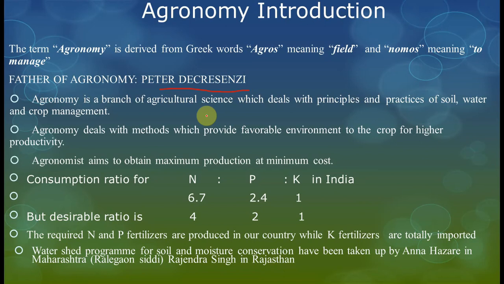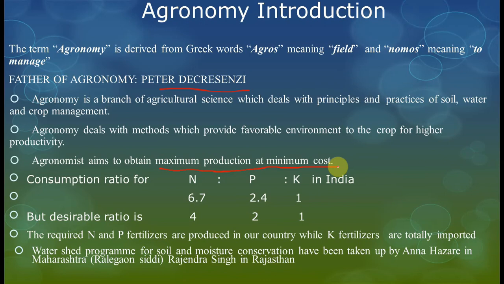Okay friends, until then it is very good. Agronomy deals with methods which provide a favorable environment to the crop for higher productivity. Agronomists aim to obtain maximum production at minimum cost. This is the point friends. Maximum production at minimum cost. What is the aim of the agronomist, or what is the aim of a farmer? He has to put in less inputs, minimum cost, and get maximum profits. That is everyone's aim in agriculture friends.